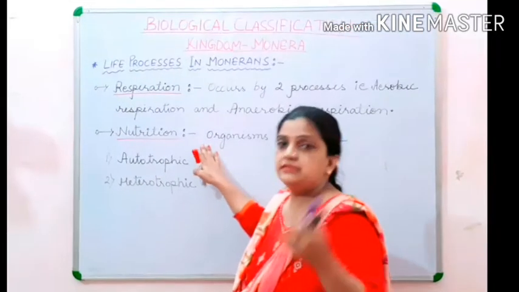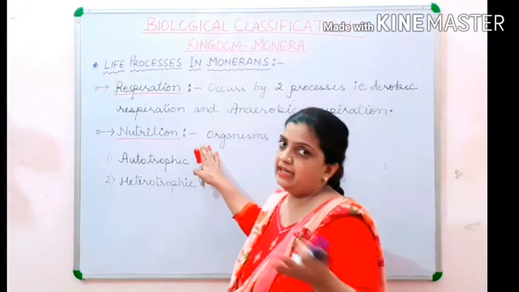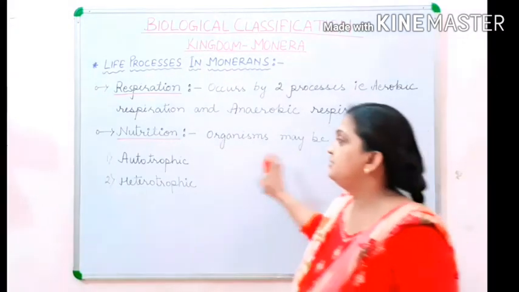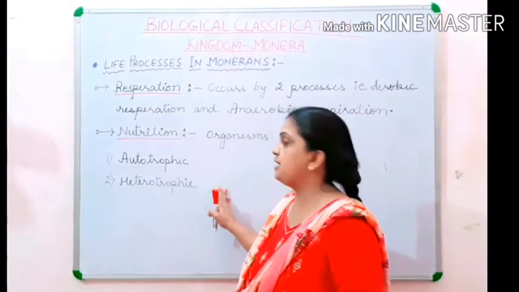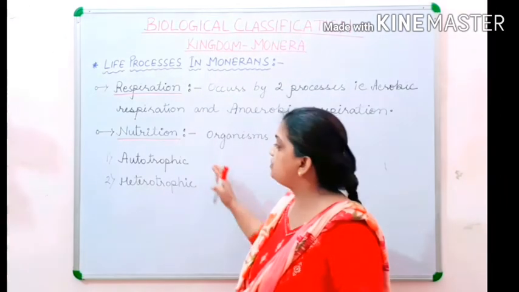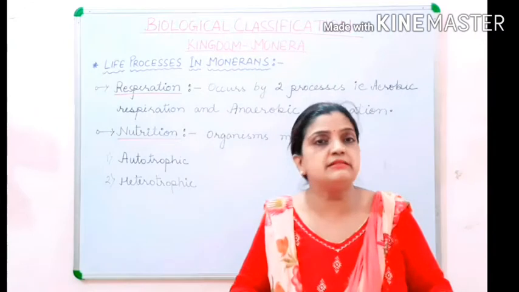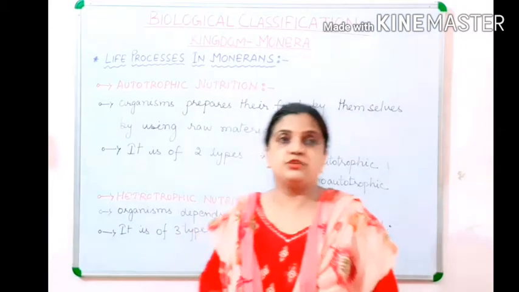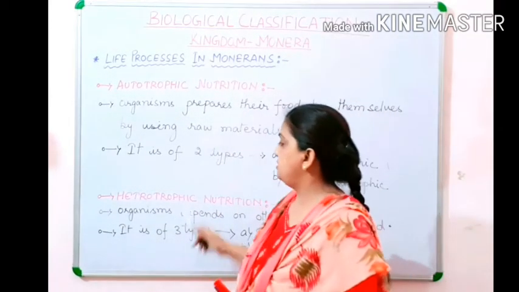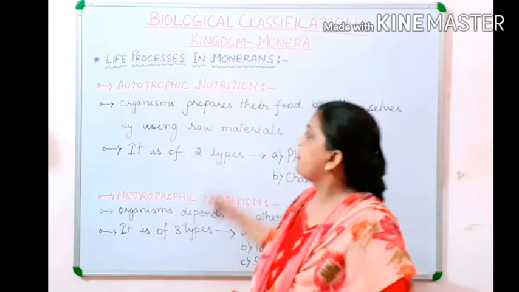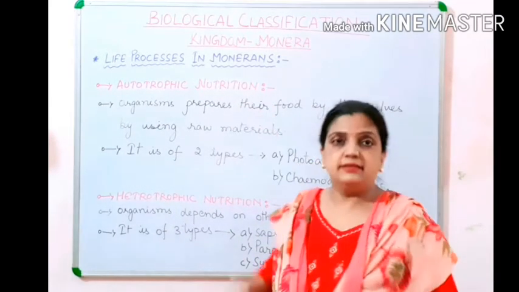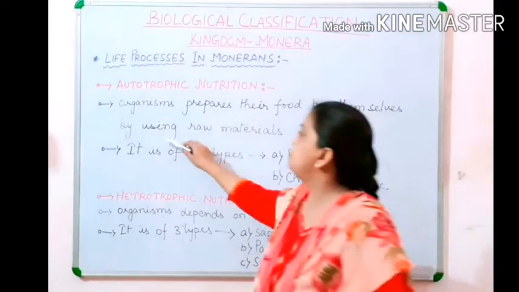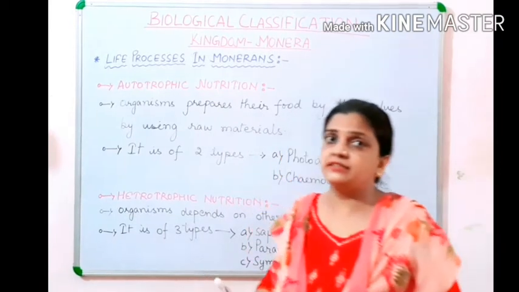Now children, next point is nutrition. Like any other organisms, they also have two modes of nutrition, that is autotrophic nutrition and heterotrophic nutrition. And children, these two types of nutrition we are going to discuss in a little detail. Autotrophic nutrition is a method where organisms prepare their food by themselves using raw material.